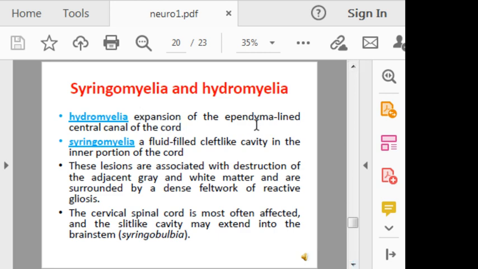Hydromyelia means expansion of the ependyma-lined central canal of the cord, while syringomyelia is a fluid-filled, cleft-like cavity in the inner portion of the cord, and these lesions are associated with destruction of the adjacent gray and white matter and are surrounded by a dense feltwork of reactive gliosis. The cervical spinal cord is most often affected, and the slit-like cavity may extend into the brainstem, syringobulbia.